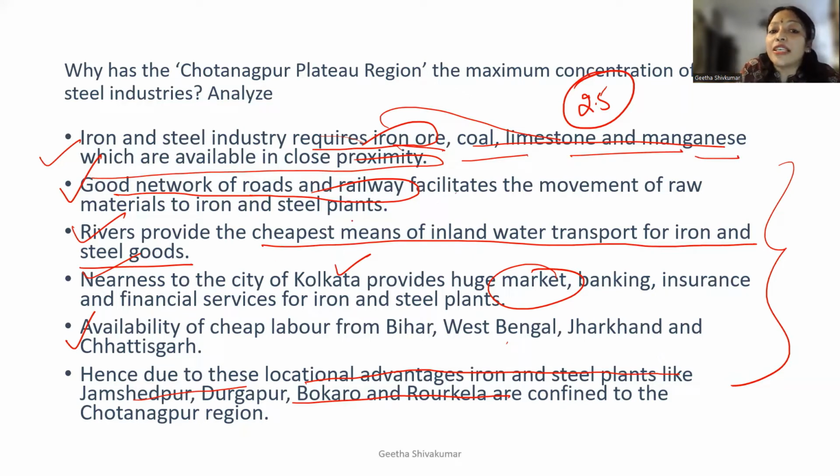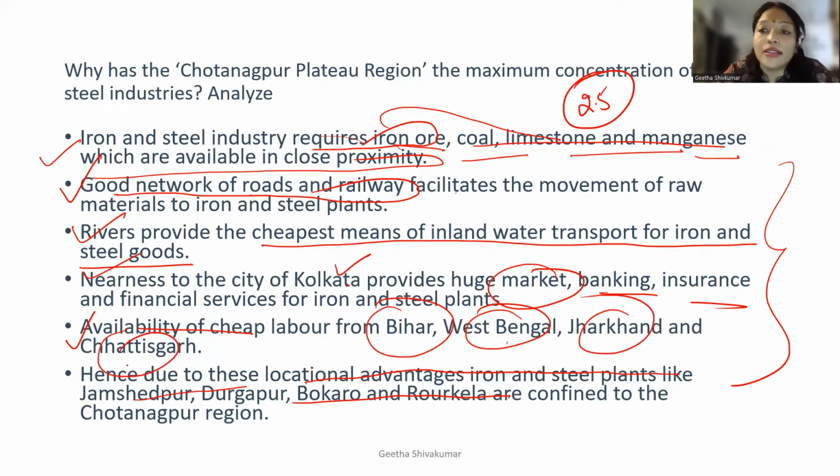Then railway facilities. Then you need to write what Kolkata provides. Okay, what Calcutta provides? So here banking, insurance, financial services. This is also one of the important points. Availability of cheap labor from where? So you need to mention Bihar, West Bengal, Jharkhand, and Chhattisgarh.